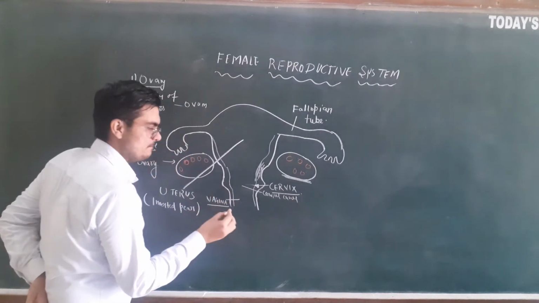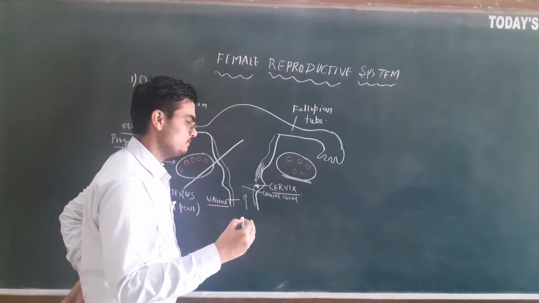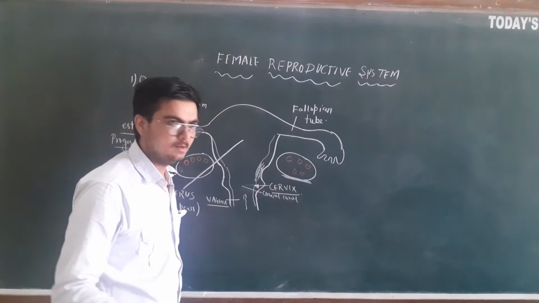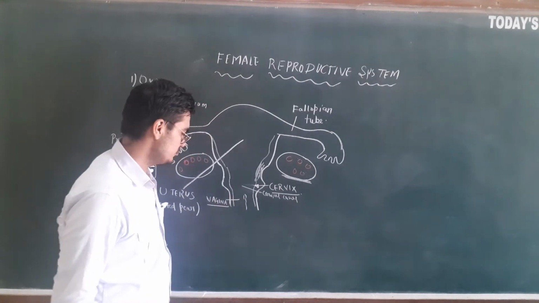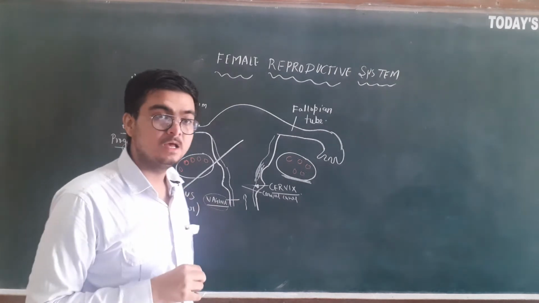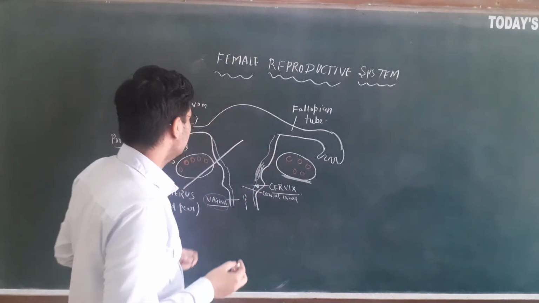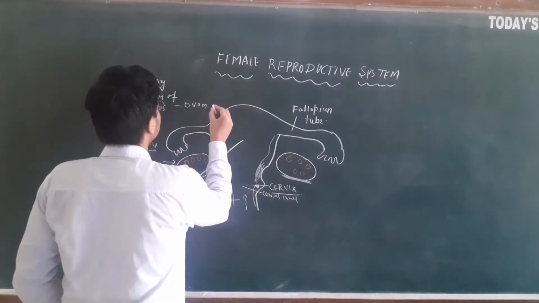Through this opening, the male will insert his sperms actually. The male will insert his sperms by his copulatory organ, the penis, inside the vagina. So it is an opening for deposition of sperm, and it is also an opening for the birth of the baby. So the vagina is also called the birth canal.